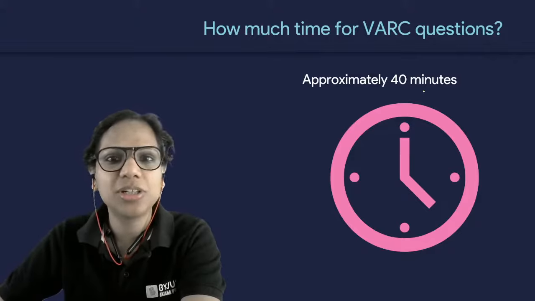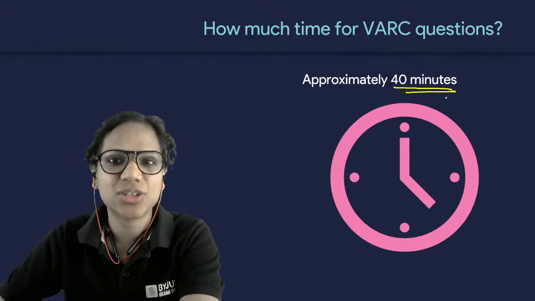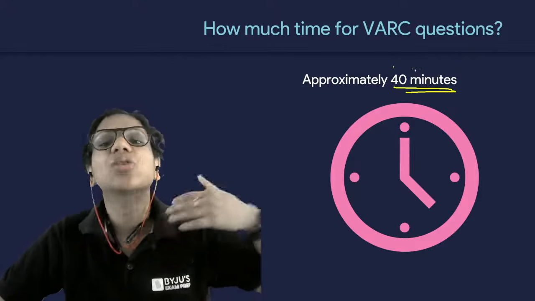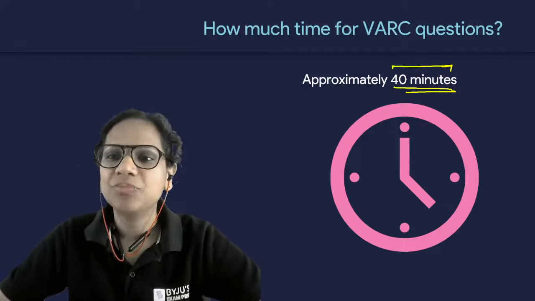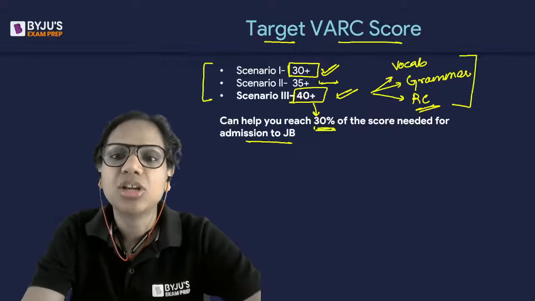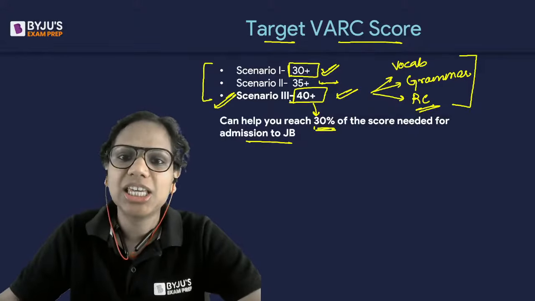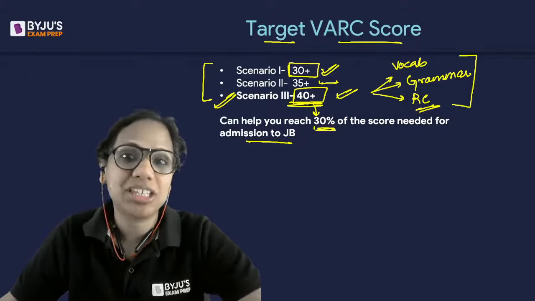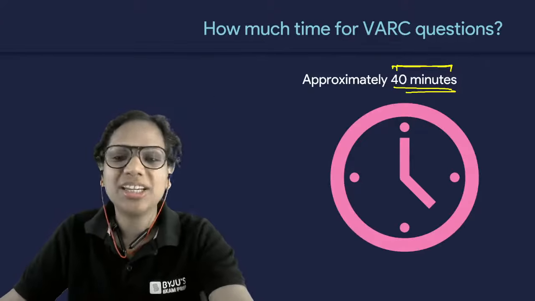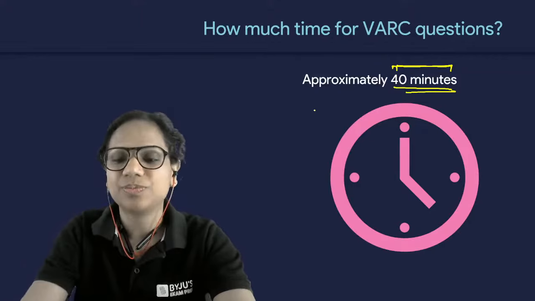You can afford to spend approximately 40 minutes on the VARC section, even if you plan more time for the LR questions, in case you are getting a 40 plus from here. This would be my advice to you.